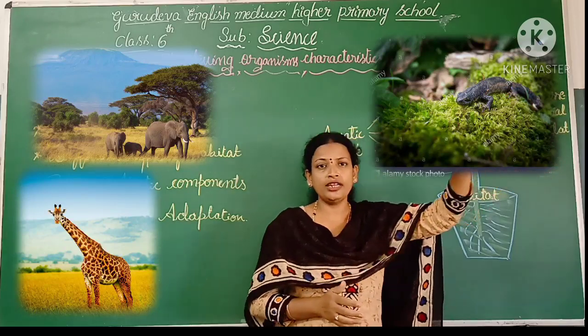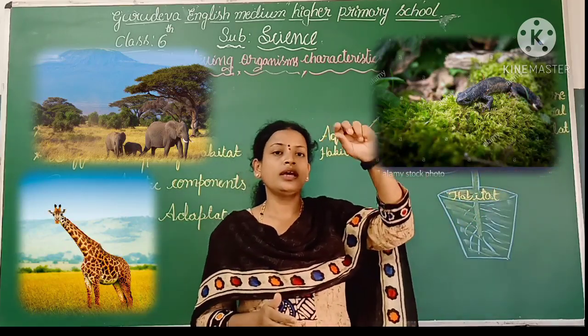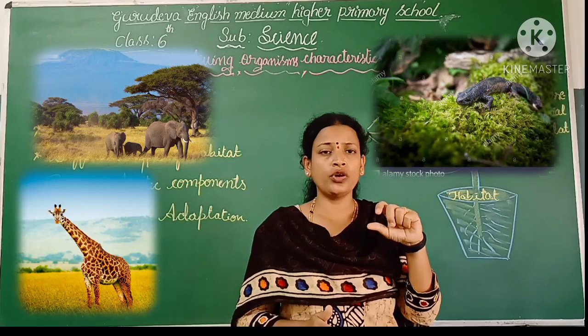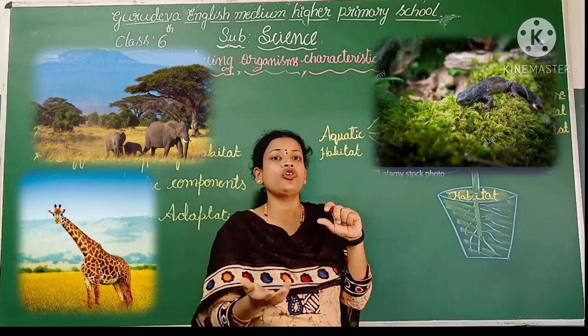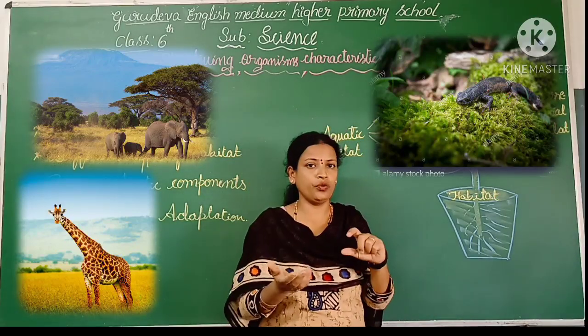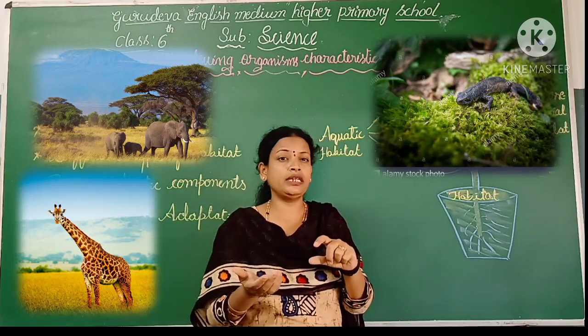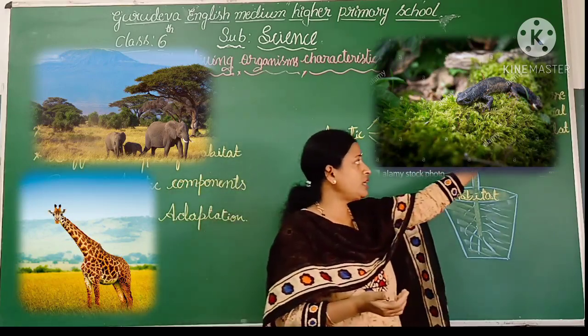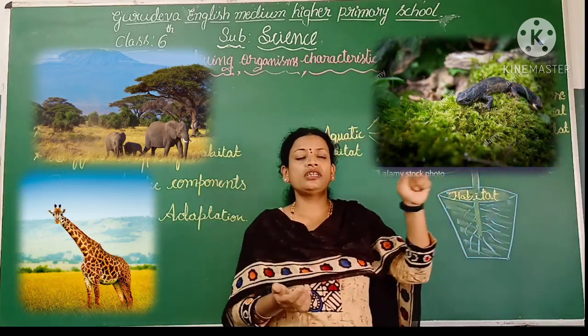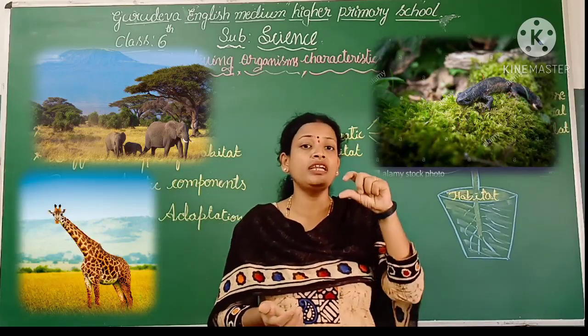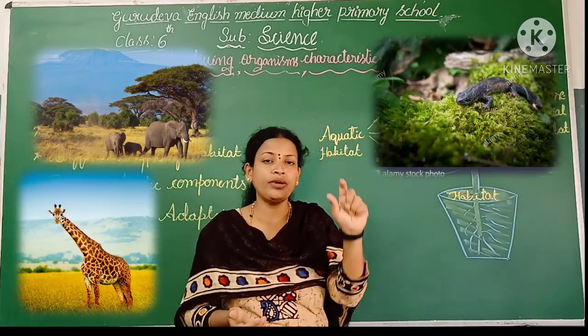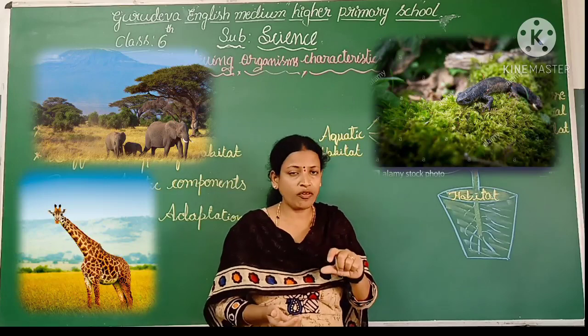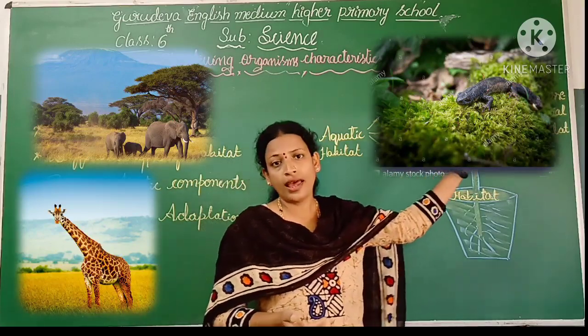Please remember in your mind, terrestrial is land. Of course you see a variety of lands surrounding you, but that is not considered here. Terrestrial is the land. The animals and the plants that live on land, that habitat we call a terrestrial habitat.